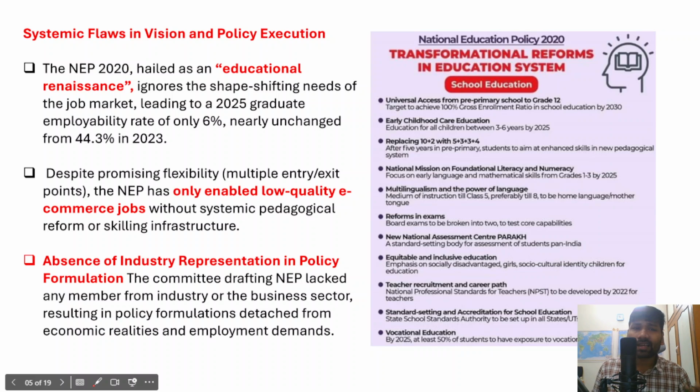And secondly, there is an absence of industry representation in the policy formulation. It is okay that national education policy 2020 has been framed, right? It is also called an educational renaissance, but the policy clearly appears to neglect industry representatives in the policy formulation. If you want the passed out students to get employment, it is very important that you include industry representatives in the formulation of the national education policy, so that you understand the requirements of the industries and accordingly train the students, right?